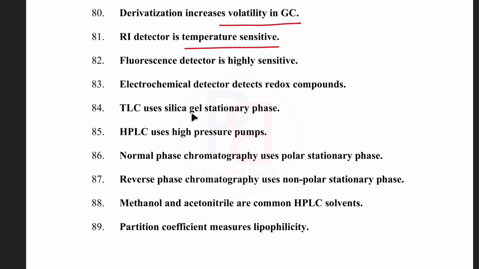TLC uses the silica gel as a stationary phase. It is important. HPLC uses the high pressure pumps. Normal phase chromatography uses the polar stationary phase, and reverse phase chromatography uses the non-polar stationary phase.